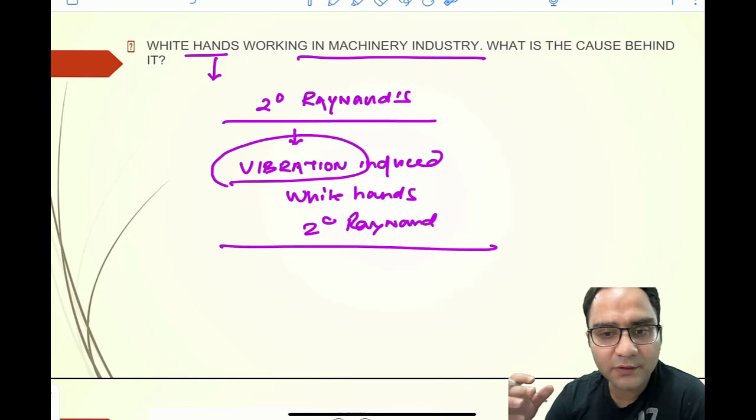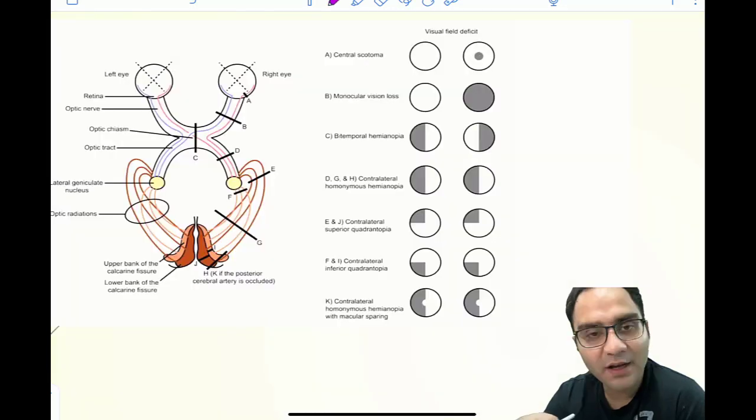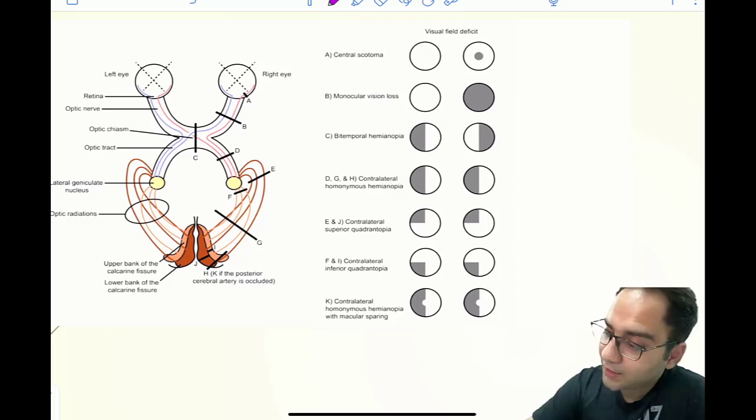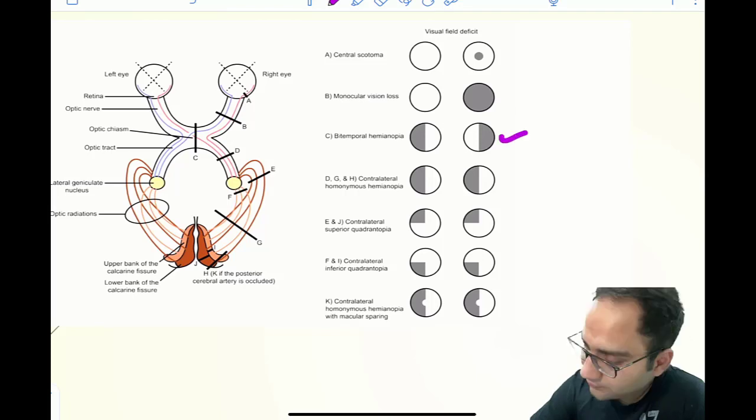Before we move on to the next question, let's just revise this image. A similar question was asked in your FMG examination, where they asked that if the patient is having bitemporal hemianopia, where is the lesion? Now in your NEET PG examination, they asked that if the patient is having homonymous hemianopia, where is the lesion?